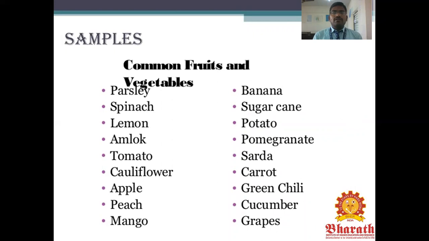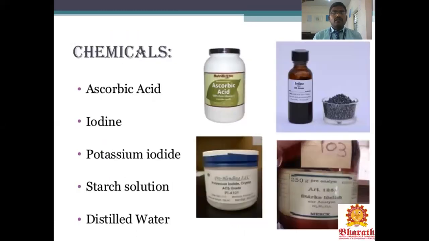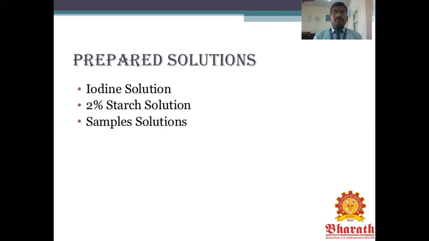The samples are common fruits and vegetables; there are different fruits we have to take for analyzing and getting the vitamin C. The chemicals needed are ascorbic acid, iodine, potassium iodide, starch solution, and distilled water. Prepare the stock solution of iodine, a 2% starch solution, and the sample solution. This is the standard solution we have to prepare.